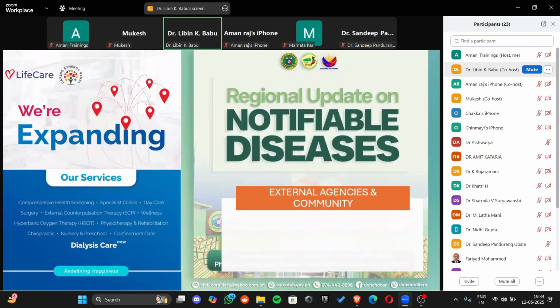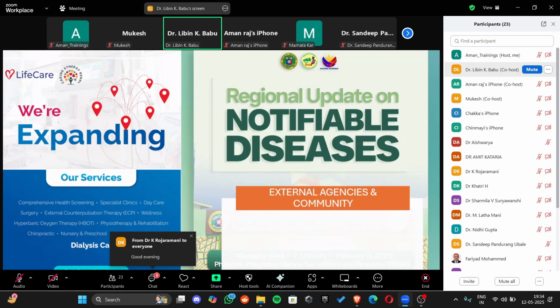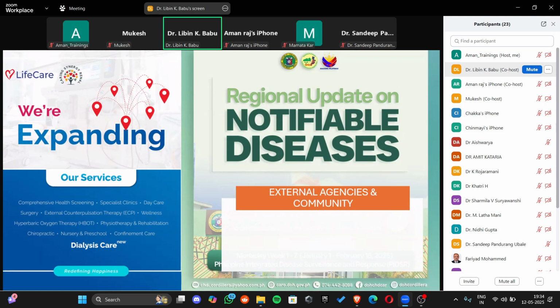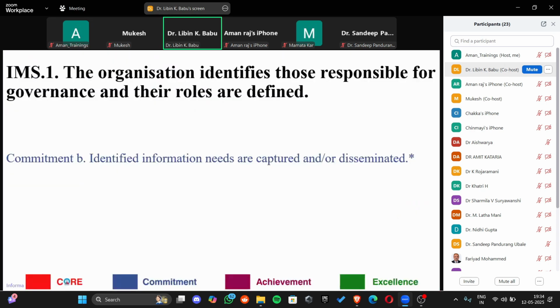Coming on to the general community, maybe if you're doing something for the community, like for example, even if you're expanding your hospital network or bringing on some new service, that kind of information is something that the community might need. So that is information that you will release for the community. And for example, external agencies, like the government agencies, might require you to notify certain diseases. That is a kind of information need for the external agencies. Next is